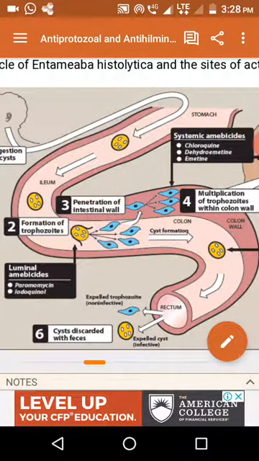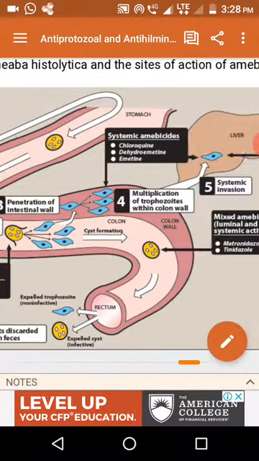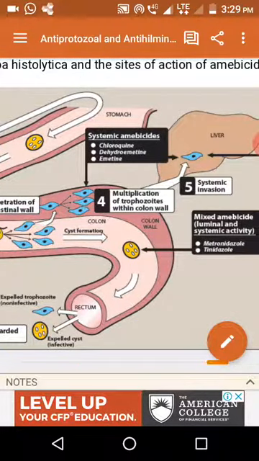Infection only pertaining to the lumen of the intestine is called luminal amoebiasis or intestinal amoebiasis. The major problems of intestinal amoebiasis, as I already told you, are abdominal pain, nausea, vomiting and diarrhea. Once it leaves the intestine and enters the abdominal wall, later the systemic organs like the liver, it causes systemic infections. It leads to hepatic damage, hepatomegaly. So hepatic systemic amoebiasis is the most dangerous form, more dangerous than luminal amoebiasis.